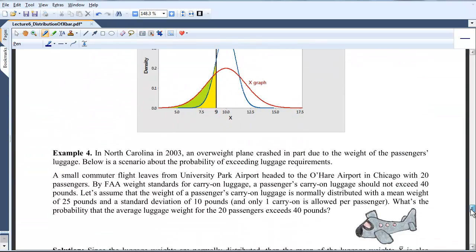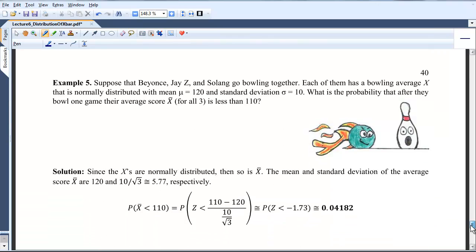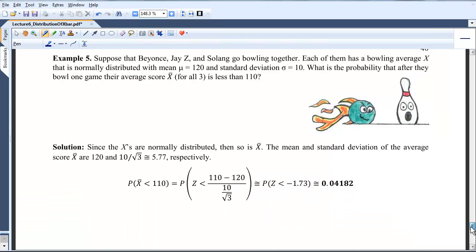Let's go down to maybe this one. Yeah, we might as well end with this one. So these 3 people went bowling together, and let's assume going into the bowling game, we know that each of their bowling scores are normally distributed with a mean of 120 and a standard deviation of 10. Now, because we started out normal, then X bar is going to be normal. That's why I'm not worried about X bar having a normal shape.